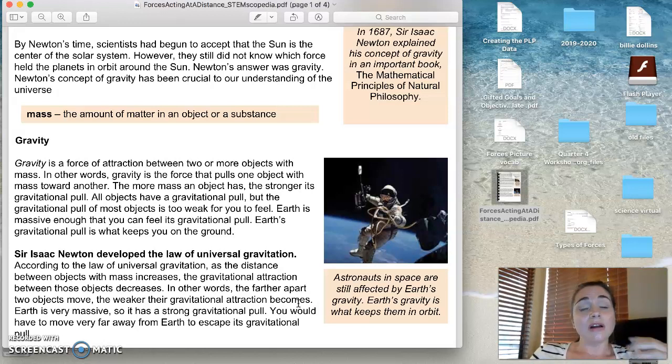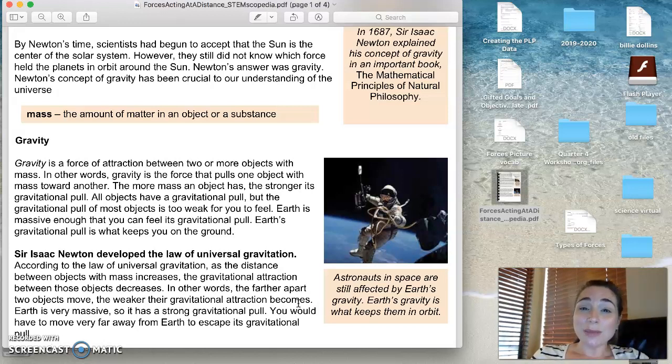So if we think about the Earth versus the moon, the moon is 1/6 the size of Earth. That means if you weighed 120 pounds here on Earth, if you went to the moon, it would feel like you weighed 120 divided by 6. That's right, you'd weigh 20 pounds. It's quite a difference, right?